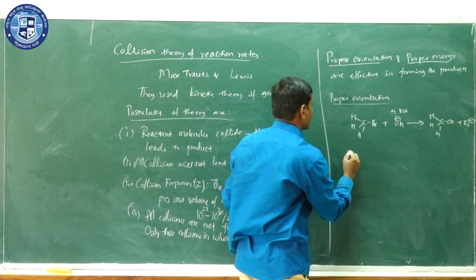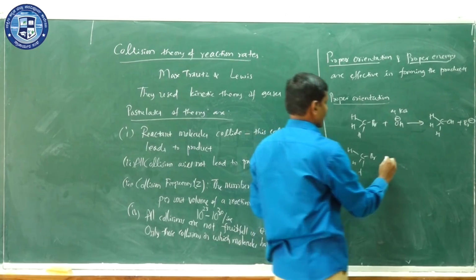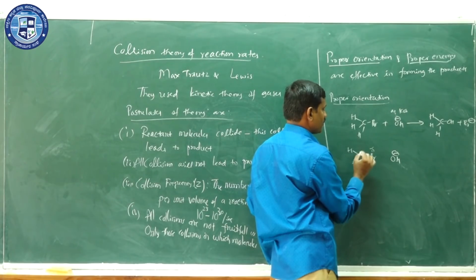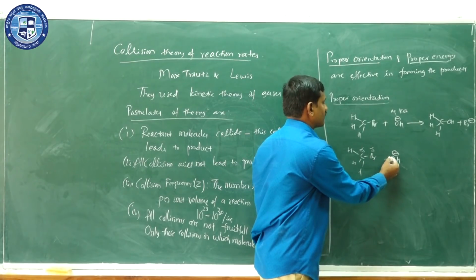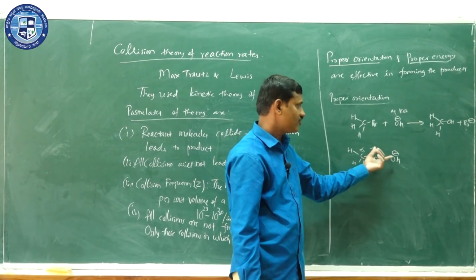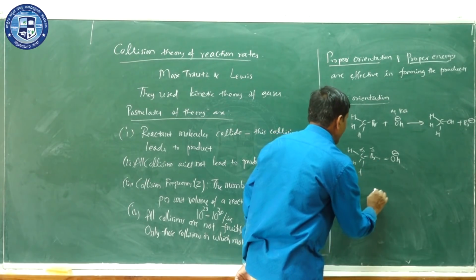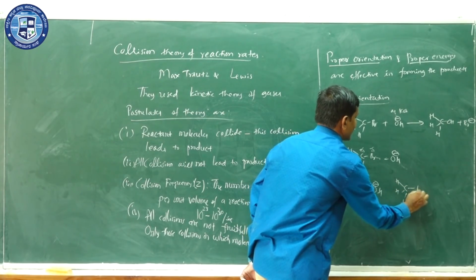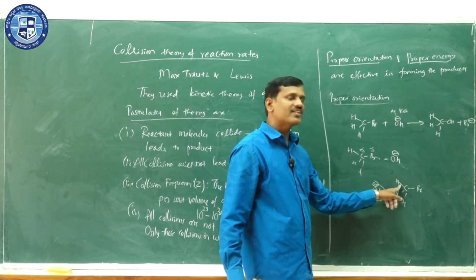If OH minus approaches in this direction, we have Br here, and OH minus is negatively charged. The C-Br bond is polar, with a partial negative charge on Br and a partial positive charge on carbon. So it cannot attack this carbon atom from this side, because there will be an electrostatic force of repulsion. But it can attack this molecule from the back side or the rear side, where the repulsion is minimum.